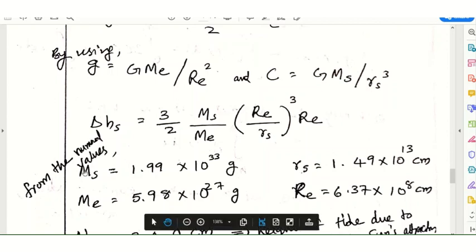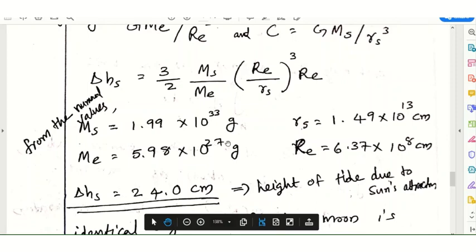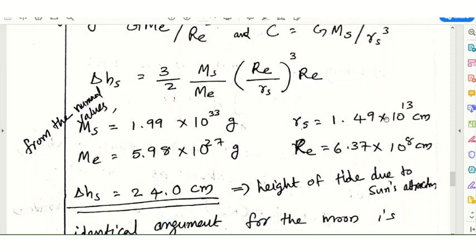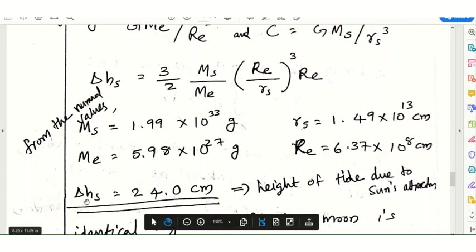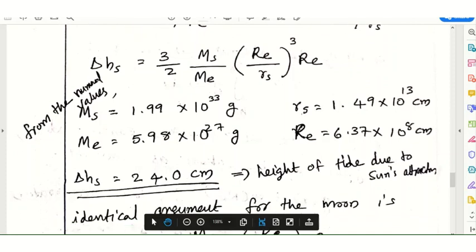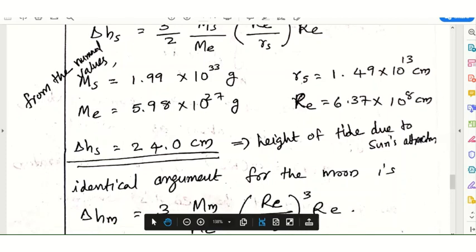From the numerical values, mass of sun is 1.99 into 10 raised to 33 gram, mass of earth is 5.98 into 10 raised to 27 gram, and RS is 1.49 into 10 raised to 13 centimeter. Radius of earth is 6.37 into 10 raised to 8 centimeter. Putting these values into this equation, we get delta hs as 24.0 centimeter. This is the height of the tide due to the sun's attraction.